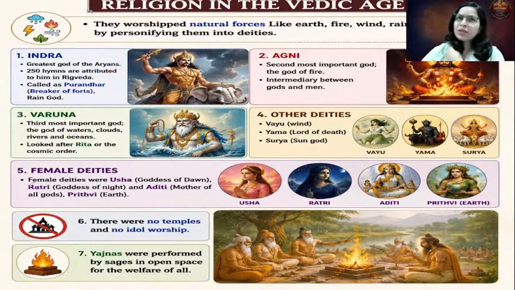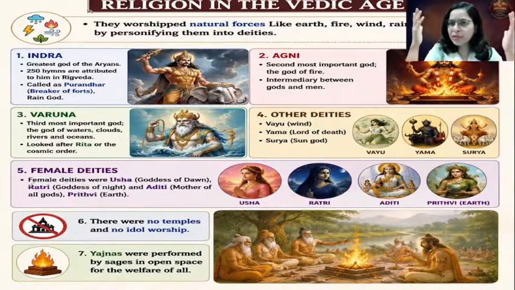So what is Rita or what is cosmic order? Now, see here, there are no explanations for the existence of this universe. We cannot explain why the universe exists, why there is a galaxy, or why the sun is the center of our galaxy, why all the planets are rotating around the sun. We cannot give any scientific explanation for this. Why? Because this is the nature of the universe, and this is called Reet or Rita.